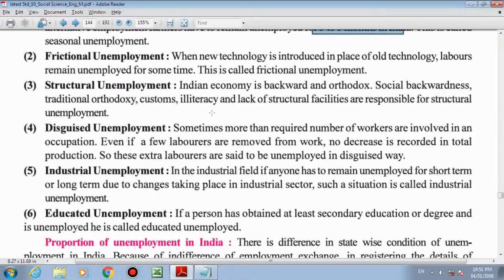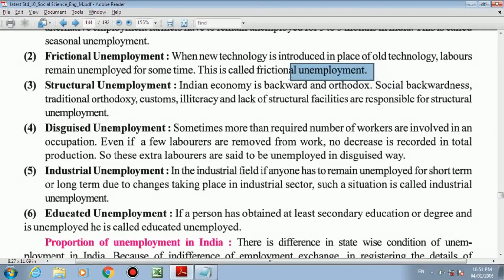Second point is frictional unemployment. Now when a new technology is introduced, please underline, new technology is introduced in the place of old technology, laborers remain unemployed for some time. For that time period, this is called frictional unemployment. This is known as frictional unemployment.